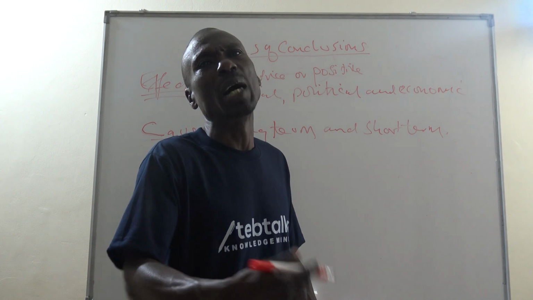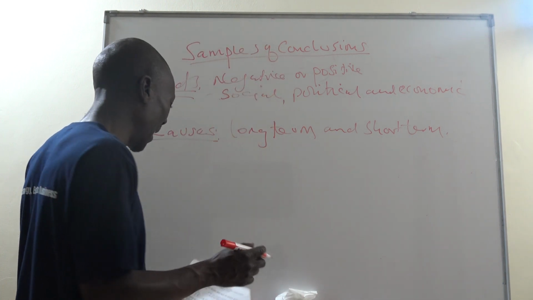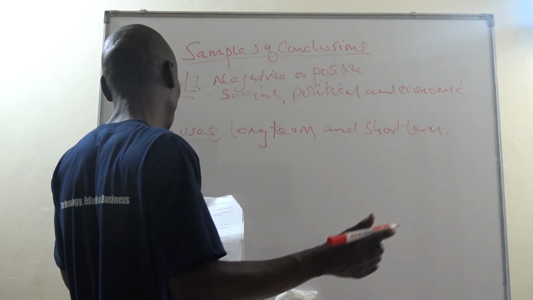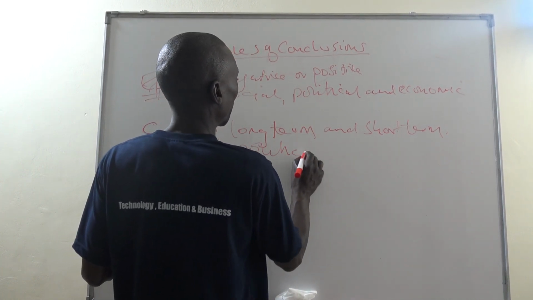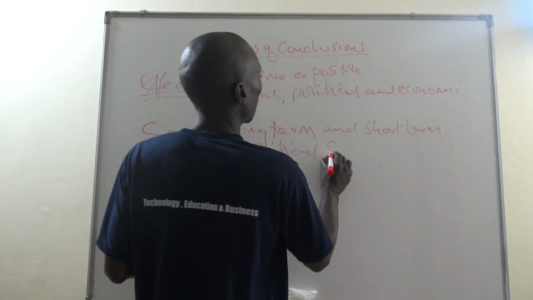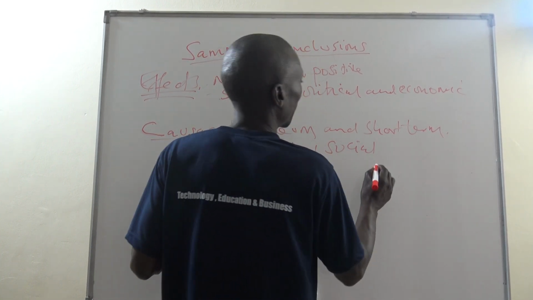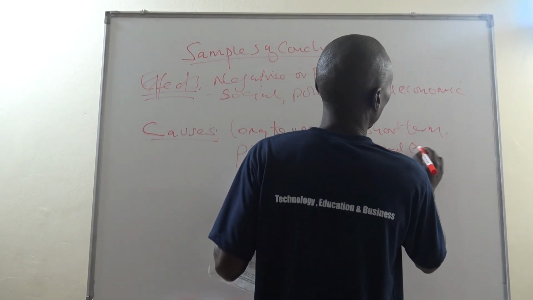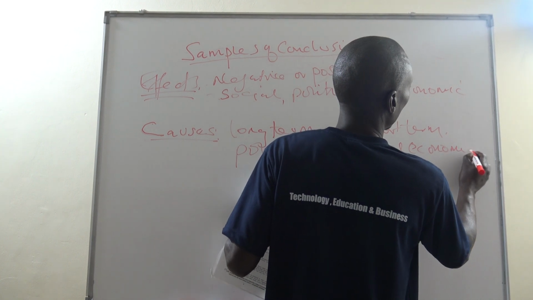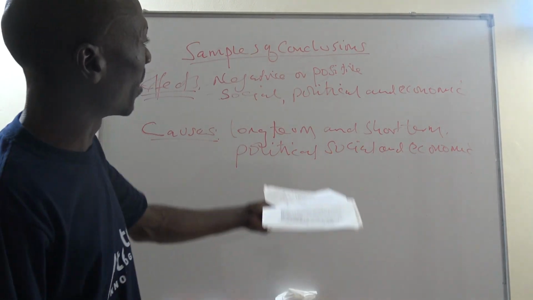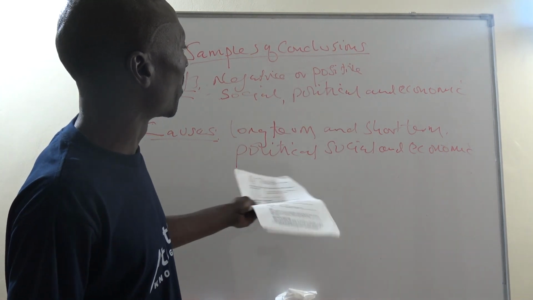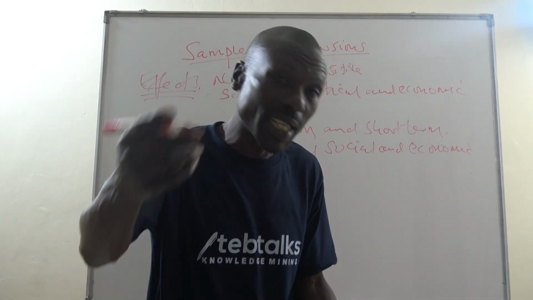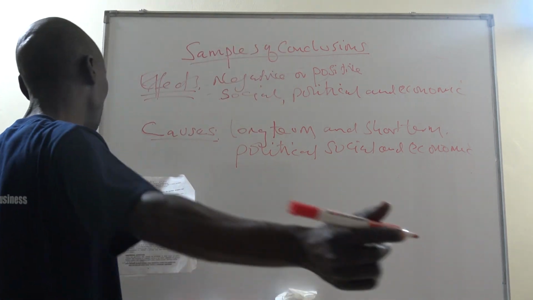The conclusion becomes ambiguous. Then another form can also be: causes were political, social, and economic. Yes. The same applies to the effects. The causes were political, social, and economic. In the conclusion, what can be another sample?